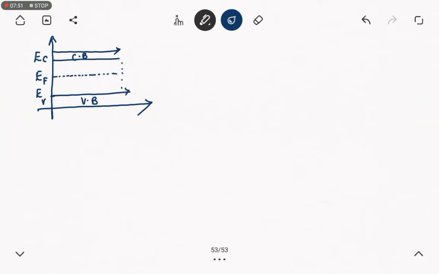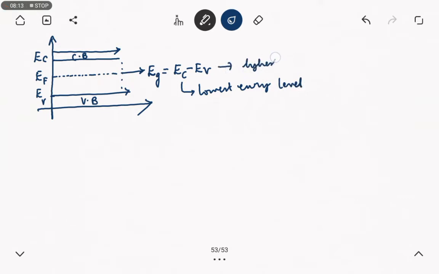I already told that it is equal. So the energy band gap is equal to the conduction band energy level minus the valence band energy level, where EC is the lowest energy level and EV is the highest energy level of the respective bands. This is the highest energy level of the valence band and this is the lowest energy level of the conduction band.